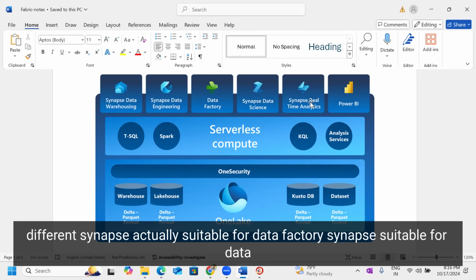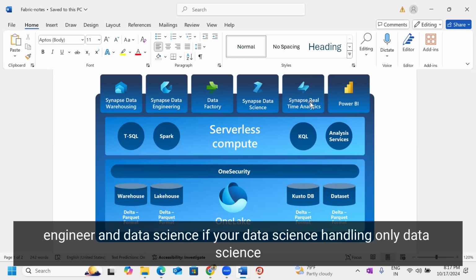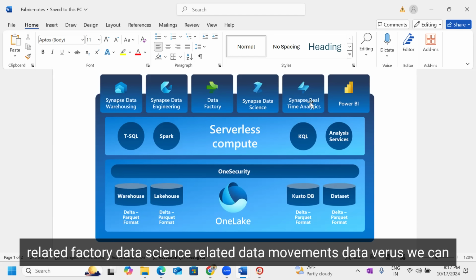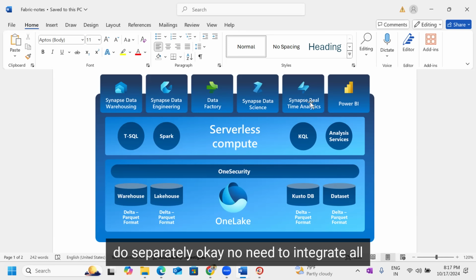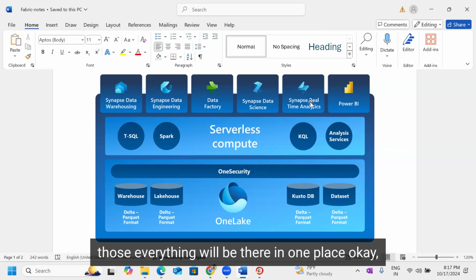Synapse is suitable for data factory, data engineering and data science. If you handle only data science, data movements, data warehouse, we can do them separately. Data engineering related data factory, Synapse, we can do separately. Here, no need to integrate all those things. Everything will be there in one place only.